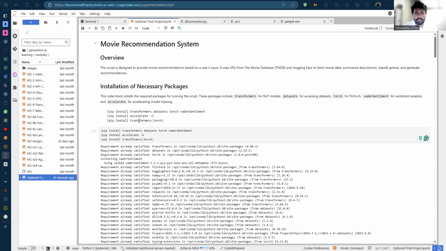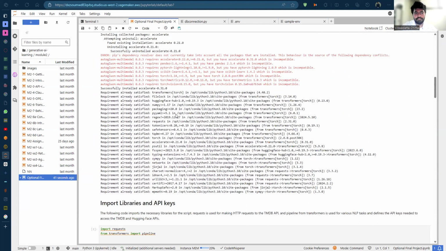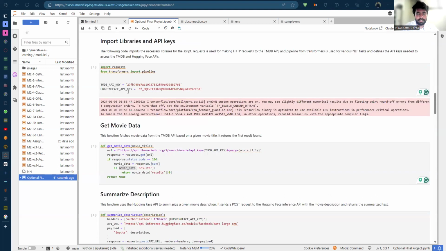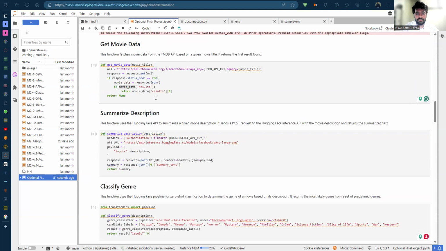So first, we have to download and install a few packages, and after we initialize them, I have used both of my free API keys. And now the first function I have written is the get movie function. It will send an HTTPS GET method